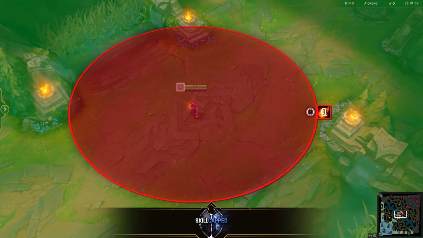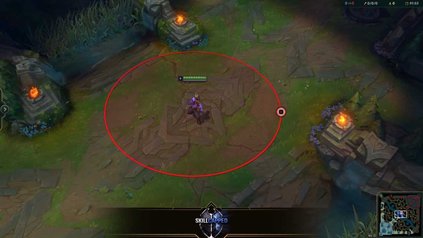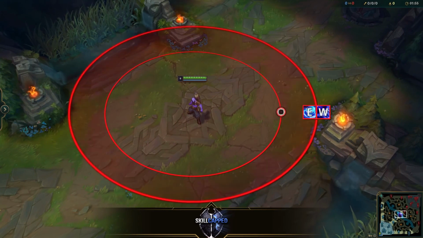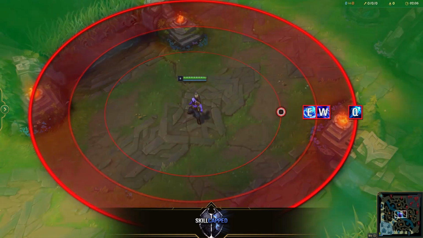That sounds simple enough, but there are more layers to this. For example, let's take a look at Ryze's zone of influence. His auto attack is his lowest range at 550. His E and W abilities both have 615 range, and his Q ability has a range of 1000. If all you understood about zone of influence is to stay outside of the enemy's highest range spell, then you would constantly be standing 1000 range from Ryze, which isn't very practical.